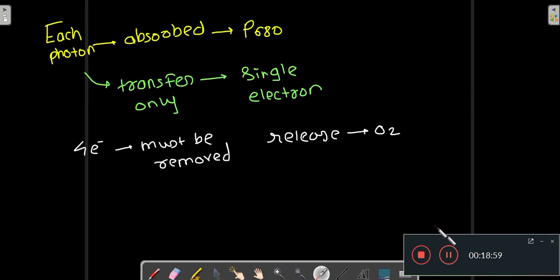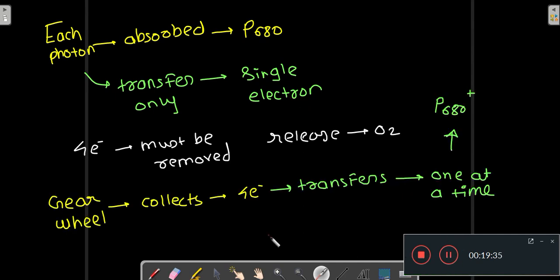The thing is that each photon absorbed by the P680 transfers only a single electron. P680 will accept only a single electron. But the 4 electrons generated by the photolysis of water must be removed in order to release O2. So 4 electrons must be consumed, but P680 only transfers a single electron. So what do you do about the extra 3 electrons?